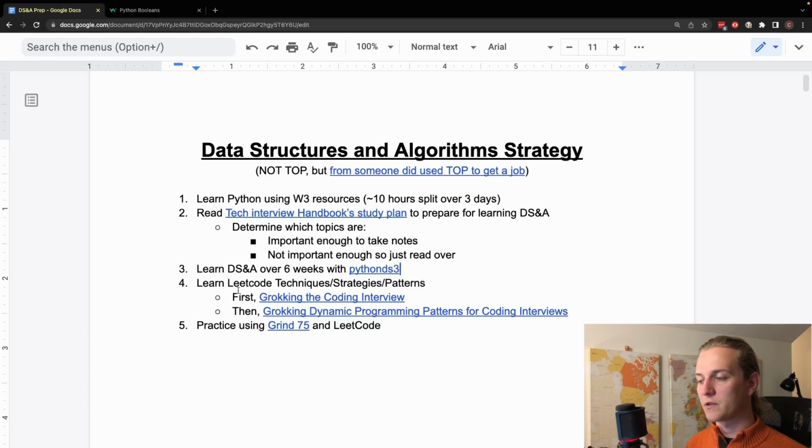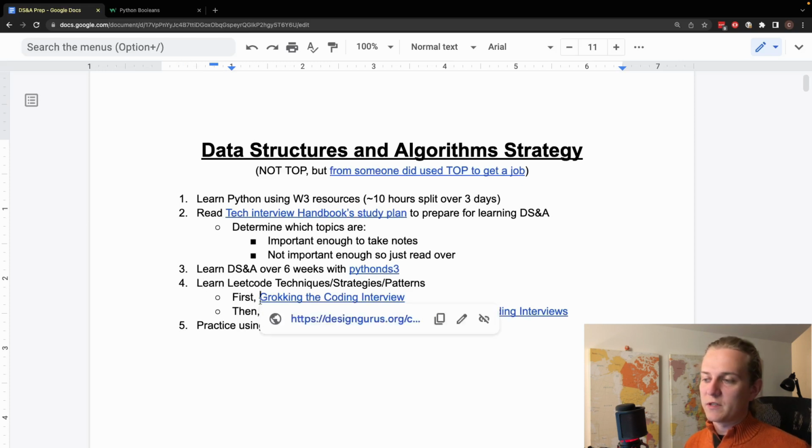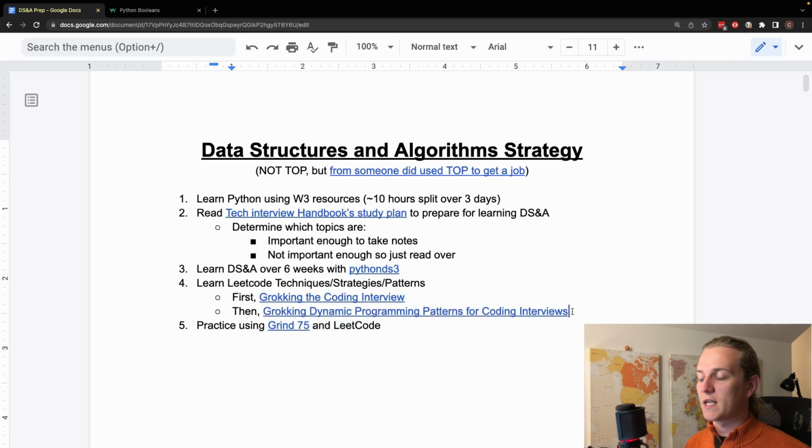algorithms and data structures. This next step is learning the LeetCode techniques, patterns, strategies. So they specifically recommend these 2 courses, and I'm going to keep that in mind when I get to that point. So I'm not going to worry about it too much just yet. These are paid courses, but yeah, we'll see where I get to when I get past this